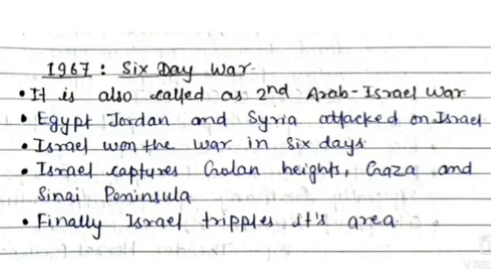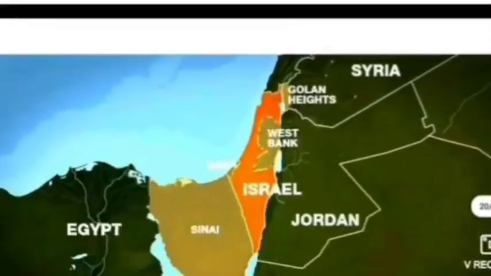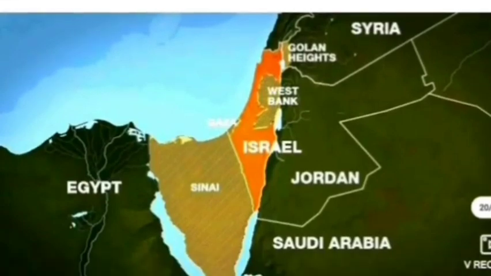In this war, Israel won in 6 days, and that's why it is called the 6-Day War. And not only did Israel win, but Israel captured the Golan Heights from Syria, Gaza from Egypt, and the Sinai Peninsula also from Egypt. And finally, Israel tripled its area. Now the area of Israel had tripled. You can see this.